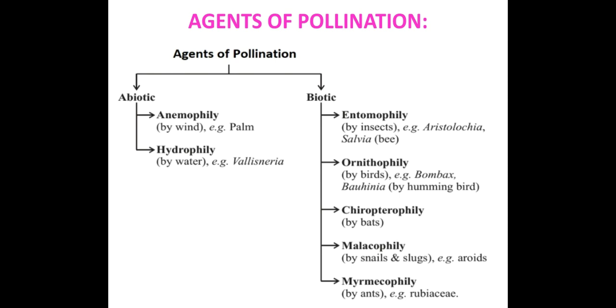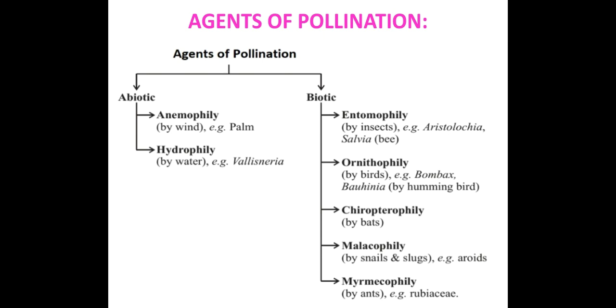Coming to the biotic agents, there are generally five types of pollination based on the agents of pollination. First is entomophily, pollination by insects. Then ornithophily, pollination by birds. The third type is chiropterophily, pollination by bats, that is mammals. Then malacophily, pollination by snails and slugs. Usually you can see snails and slugs moving in the park. This comes under the phylum Mollusca. Then myrmecophily, pollination by ants.